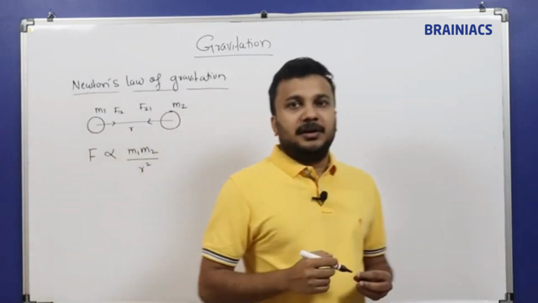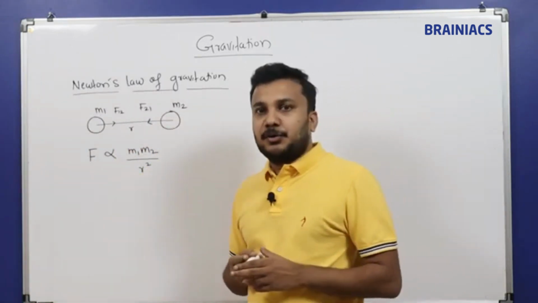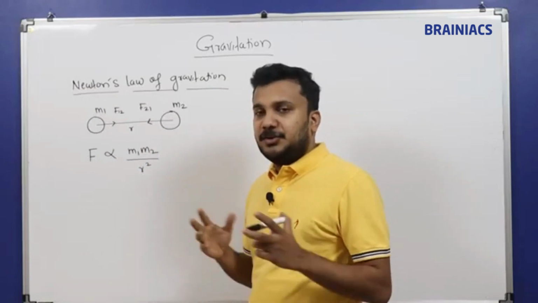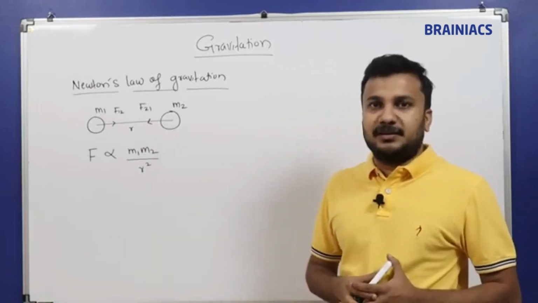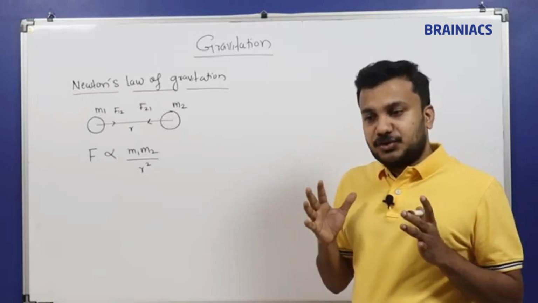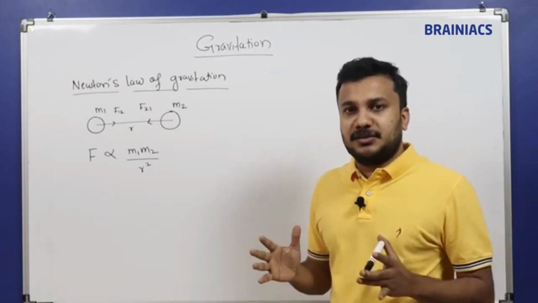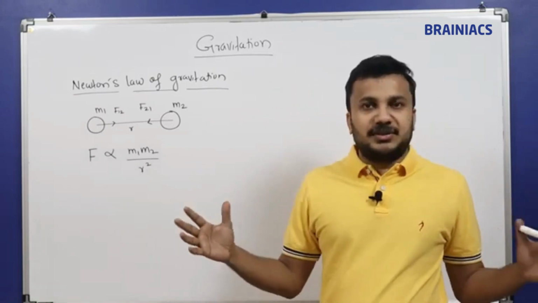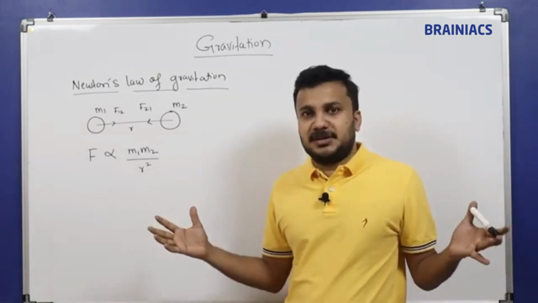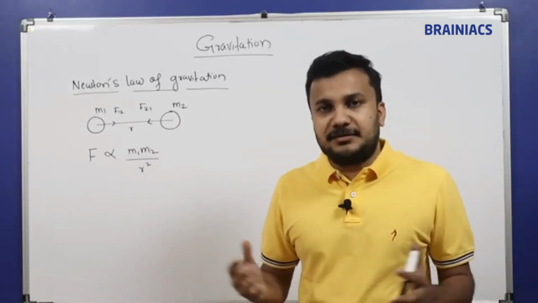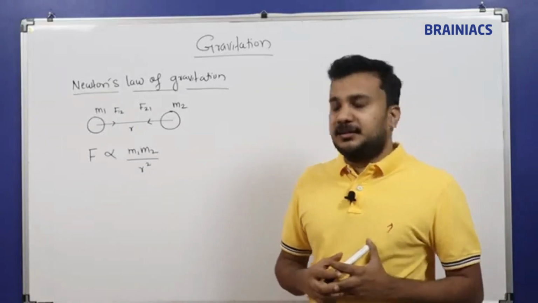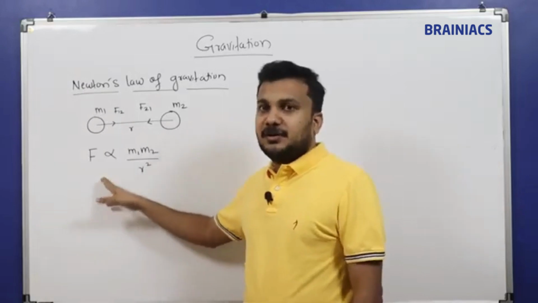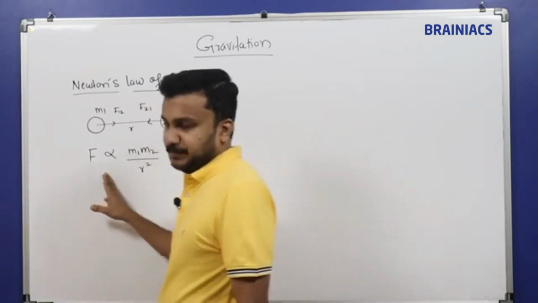So in short, in the universe, if there are any two masses, there is a natural property which states that every two masses separated by a certain distance will always have a tendency to attract, and this attractive force is called Newton's force.